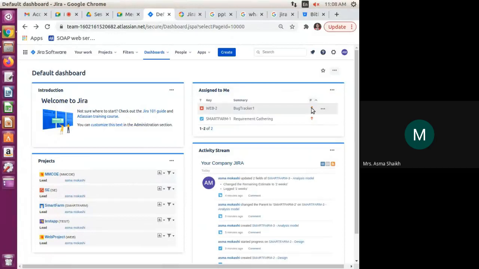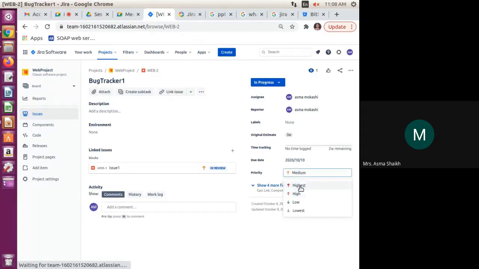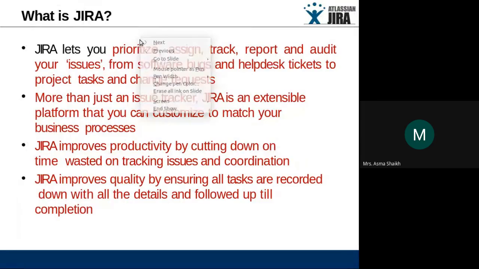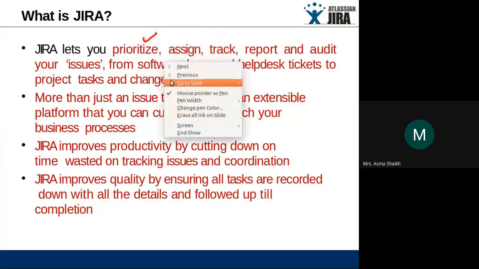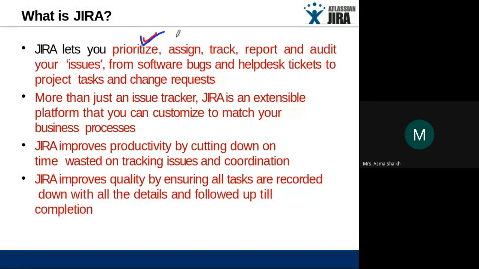Here P is the priority. So if we view the issue, I can change the priority, medium to high, highest priority or low priority like that. So what we learn is that we can set the priority, assign the task, track the task, check reports, and audit the issues. So more than just an issue tracker, Jira is an extensible platform which we can customize.